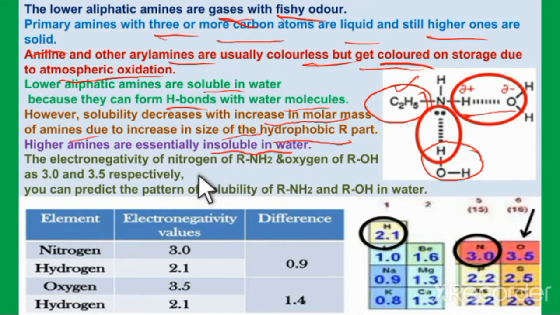The electronegativity of nitrogen in amines and oxygen in alcohols are 3.0 and 3.5. So you can notice here the nitrogen electronegativity is 3.0 and the oxygen electronegativity is 3.5. Based on this, you can easily predict that alcohols are more polar than amines. Because of this reason, alcohols are more soluble than amines. The higher alcohols can be soluble in water to a certain extent more than amines.